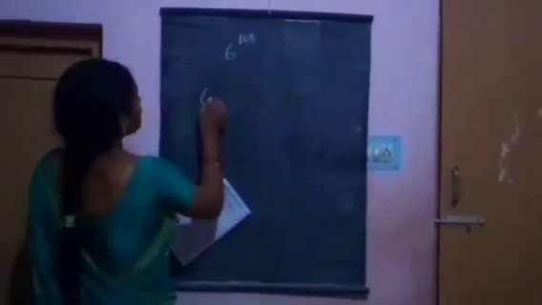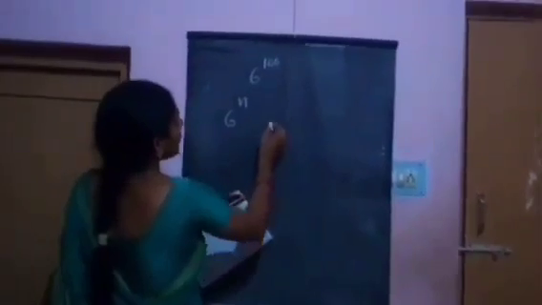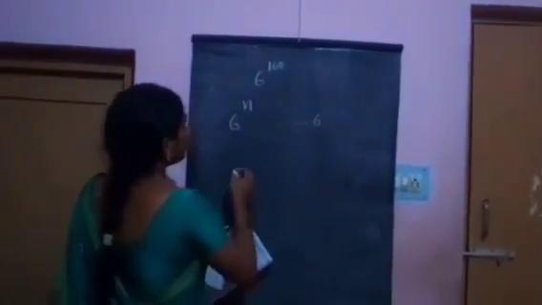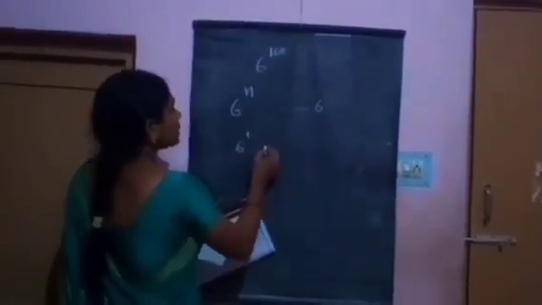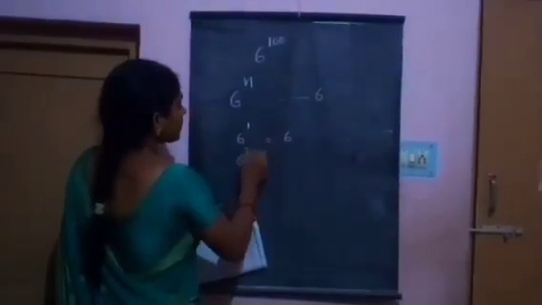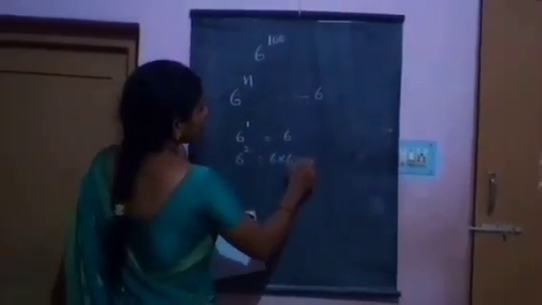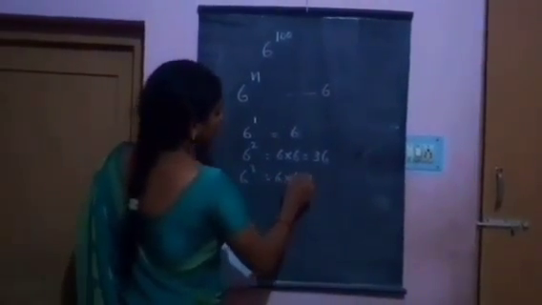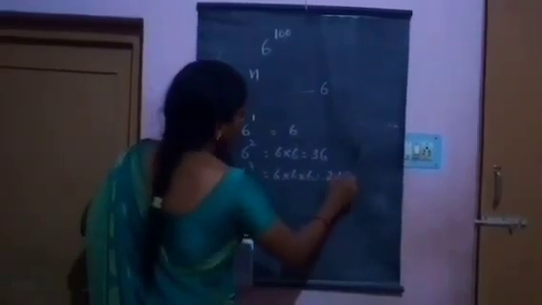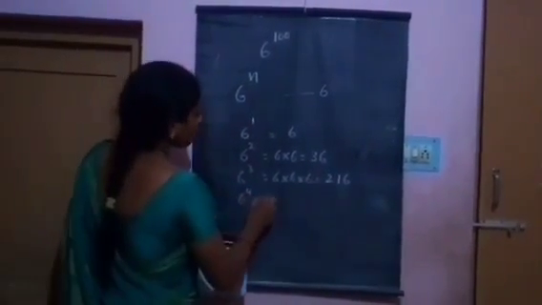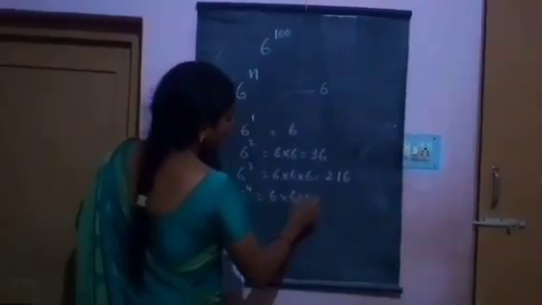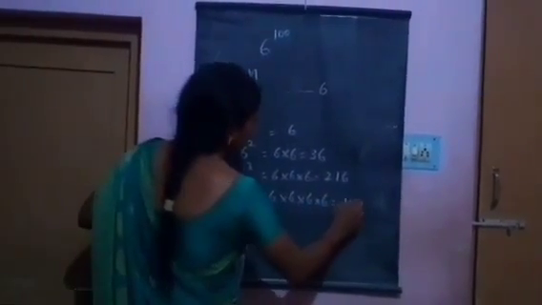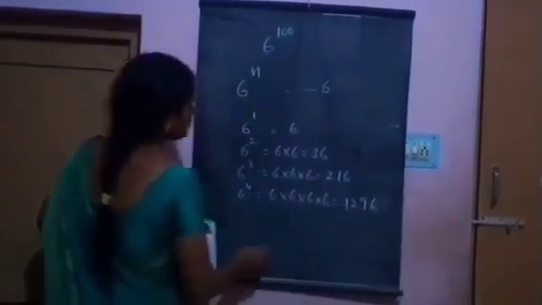What is the last digit of 6 power 100? 6 power any natural number ends with the last digit 6. We take some examples. 6 power 1 is equal to 6. 6 power 2 is equal to 6 into 6, that is 36. 6 power 3 is equal to 6 into 6 into 6, that is 216. 6 power 4 is equal to 6 into 6 into 6 into 6, that is 1296.